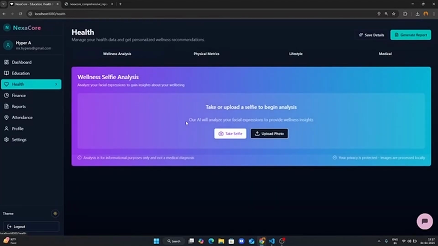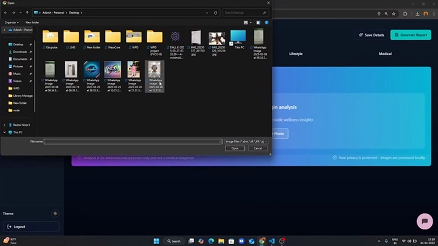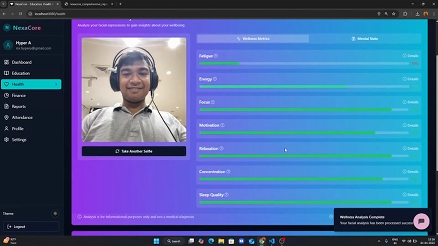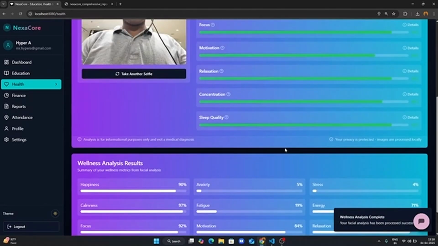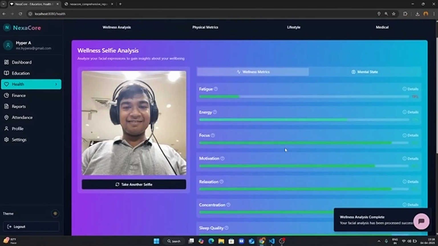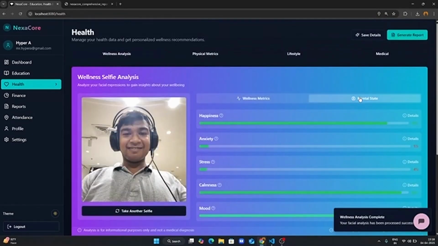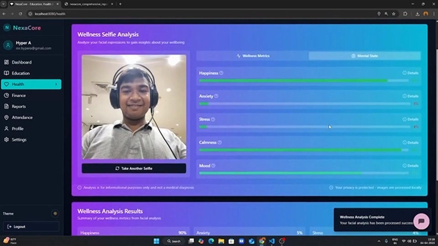Then there is the health button. Here we can take a selfie or upload one. So we'll upload one selfie here and click on analytics. It will give you 15 factors of analytics on the basis of your face. There are various factors like your eye movement, wrinkles, dark circles, pimples, your smile, everything. It generates detailed information using CV, OpenCV, and deep learning APIs. There is a mental state section also.